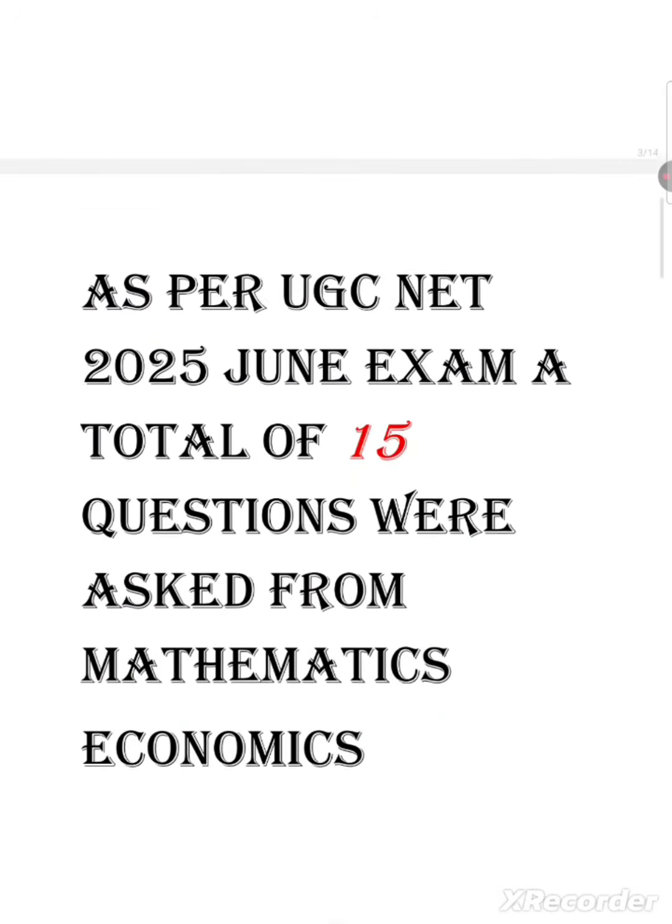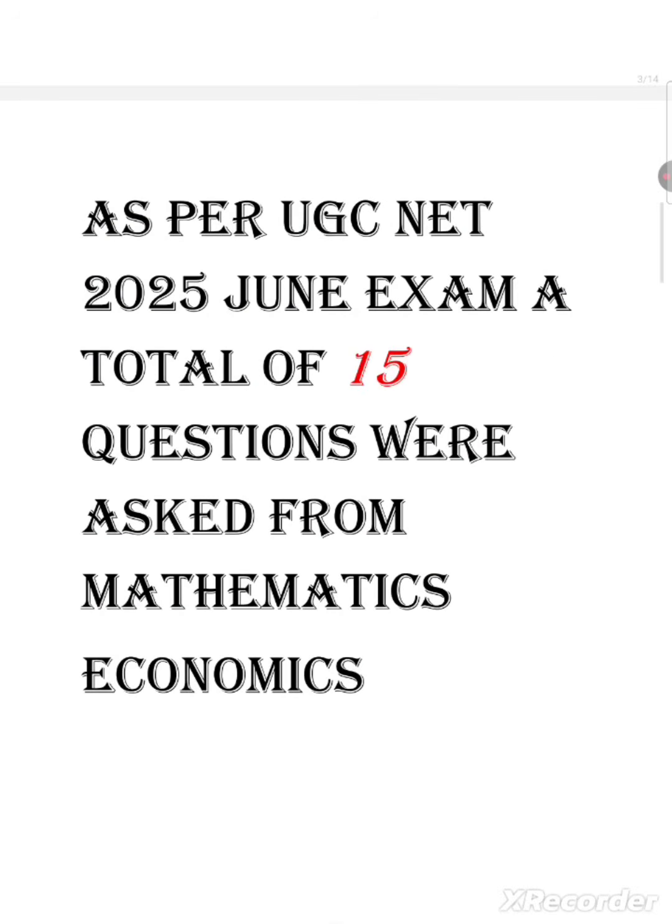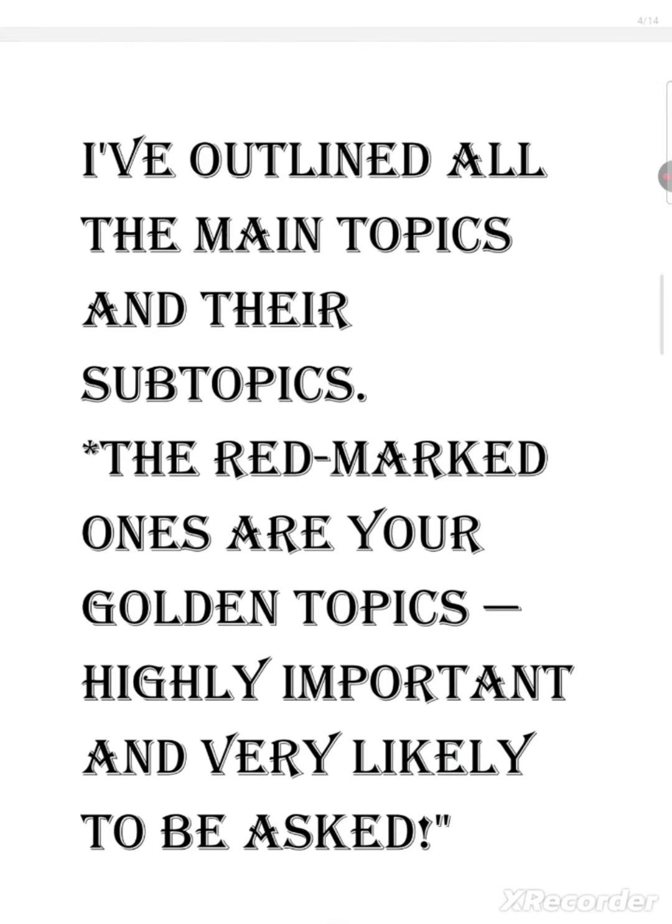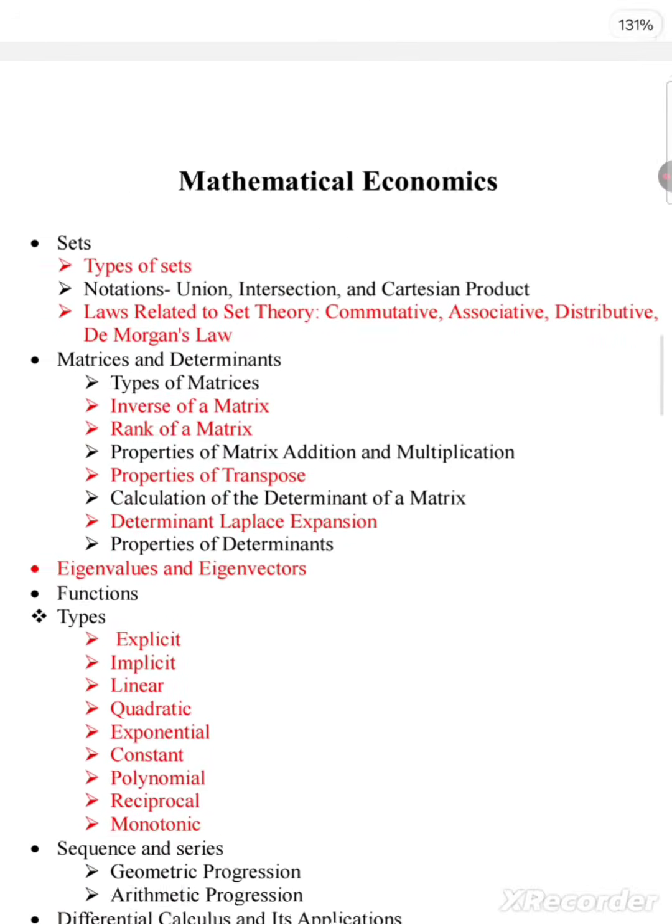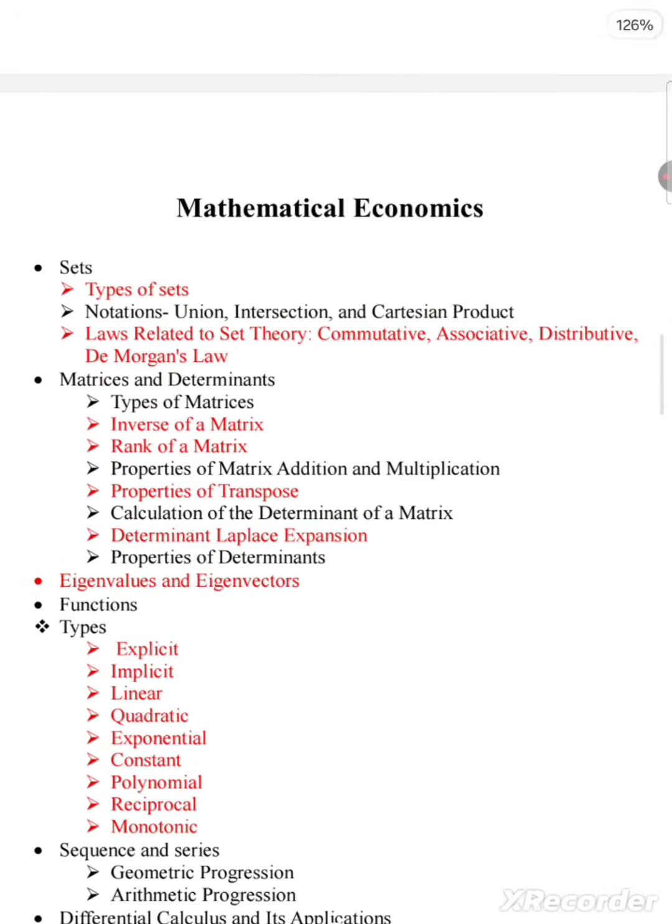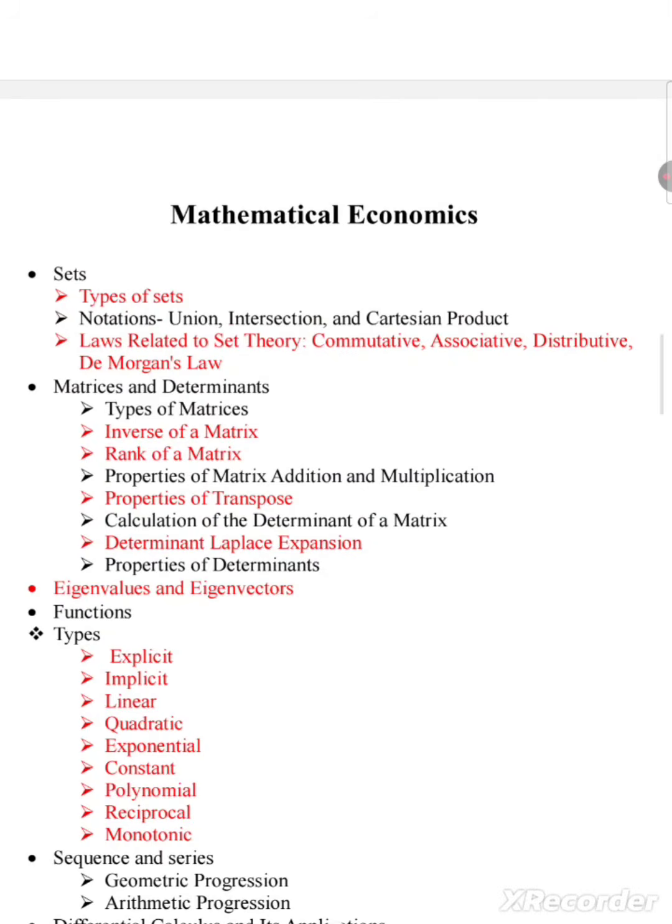the new pattern. As per UGC NET 2025 June exam, a total of 15 questions were asked from the mathematical economics. I have outlined all the main topics and their subtopics. Moving on, the first topic, sets. You have to do the types of sets, laws related to set theory. There are numerous laws, but you have to focus only on the commutative, associative, distributive, and the De Morgan's law.